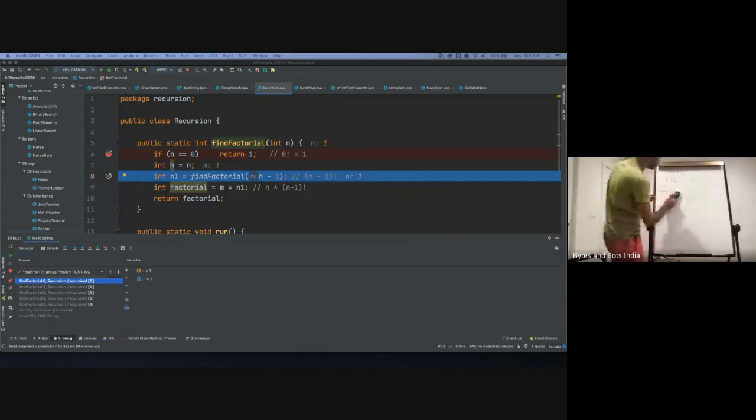So essentially, let's look at this again. When your n is 1, you are actually returning 1 upon 1. When n is 2, you're returning half plus 1 upon 1. Where n is 3, you must return 1 by 3 plus half plus 1 by 1. Right? You're following me now? If n is 4, you return 1 by 4 plus 1 by 3 plus half plus 1 by 1. Now, what we see here is there is a repetition.